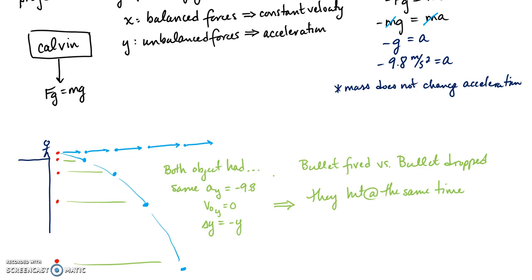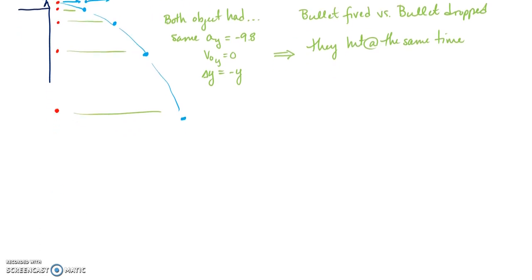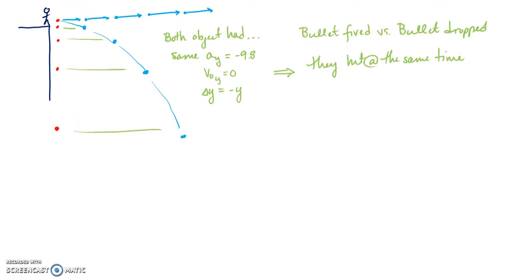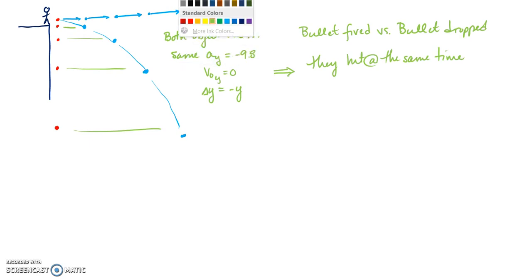All right? So speaking of angles, let's talk about that. What happens when you actually fire stuff off at a bit of an angle? That was a perfect horizontal launch, but what if we fire something off at an angle?